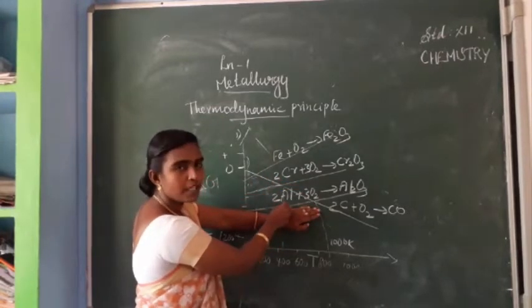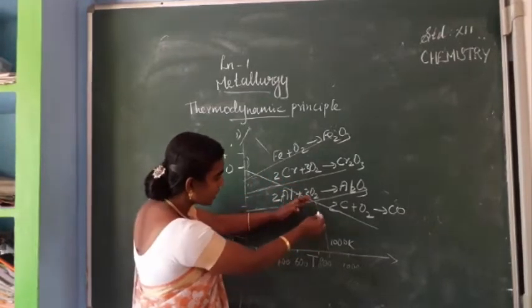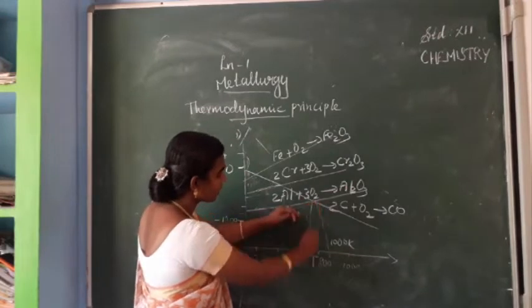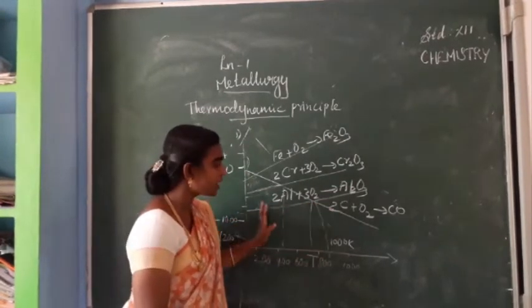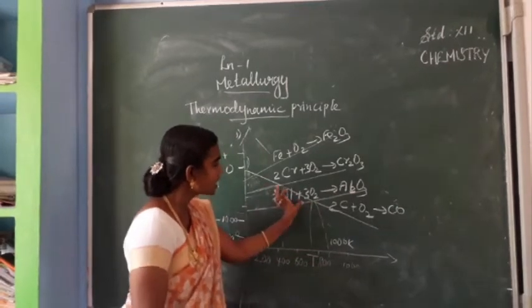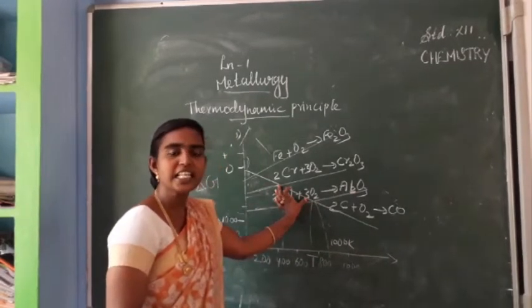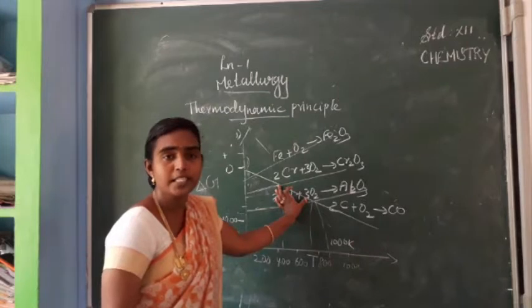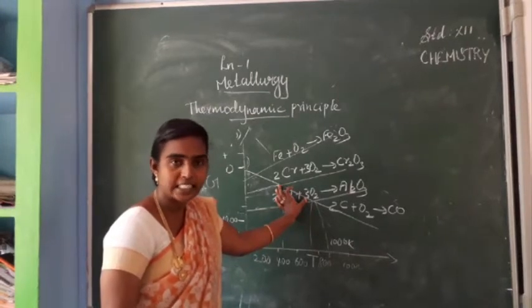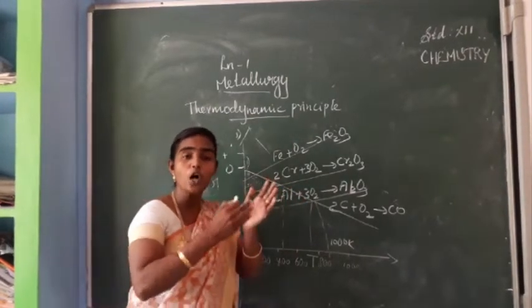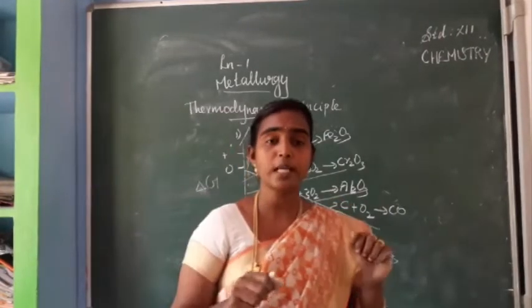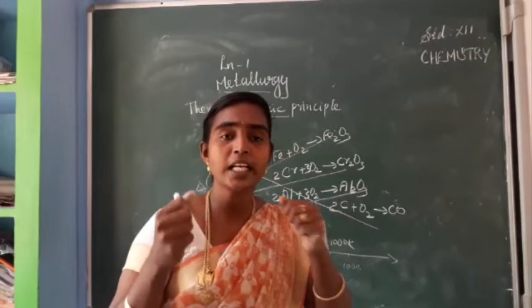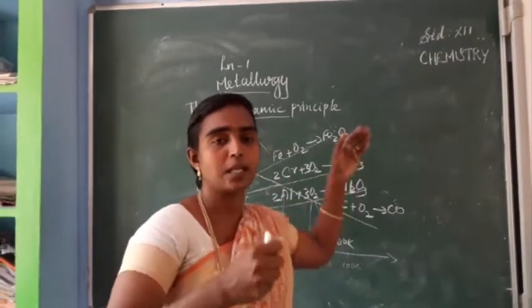Same way with aluminium: at maybe 800 Kelvin, below this temperature the carbon graph is just above that of aluminium, which means it is less stable. But when you cross 1000 Kelvin, carbon becomes more stable, so carbon can reduce the other metals.